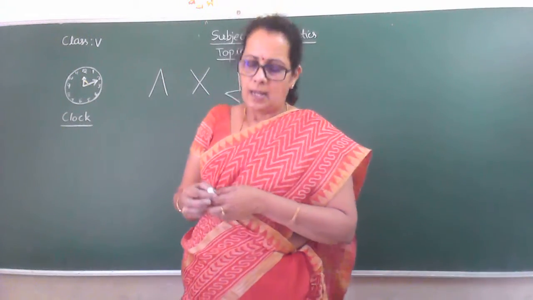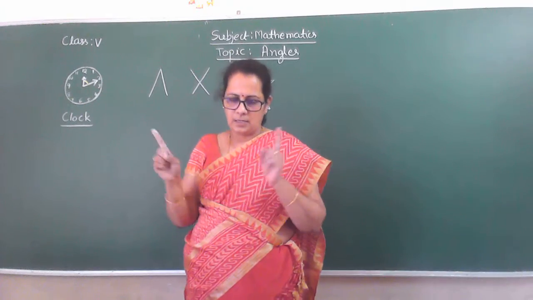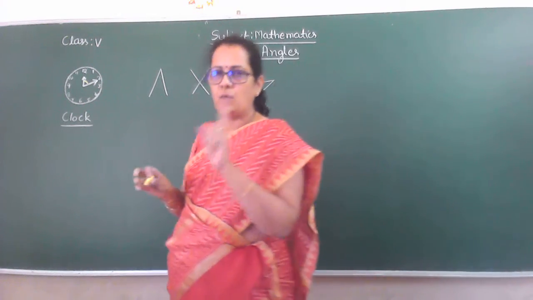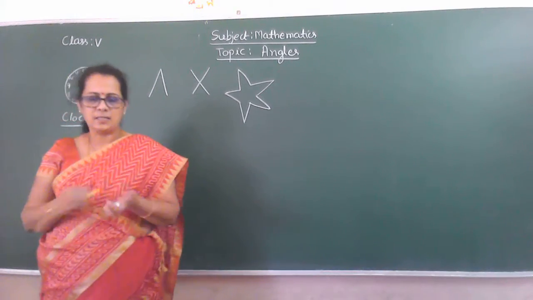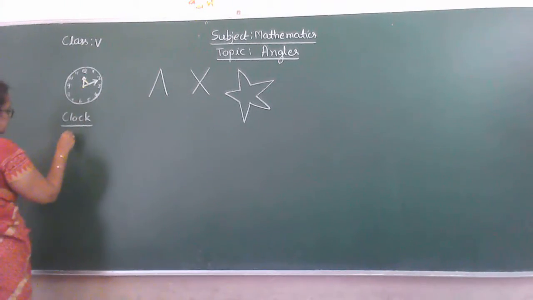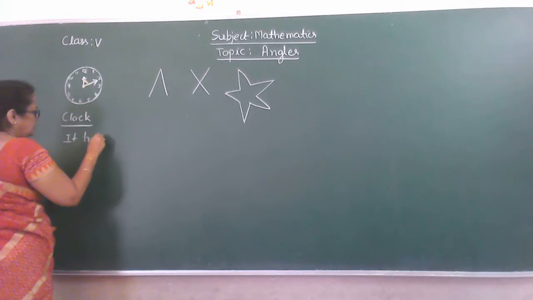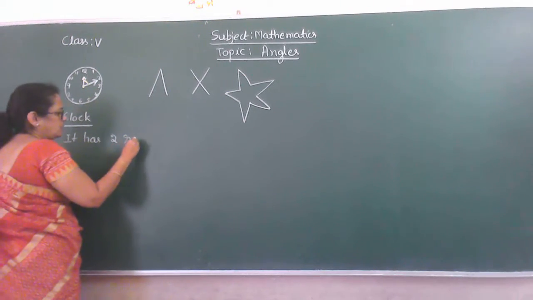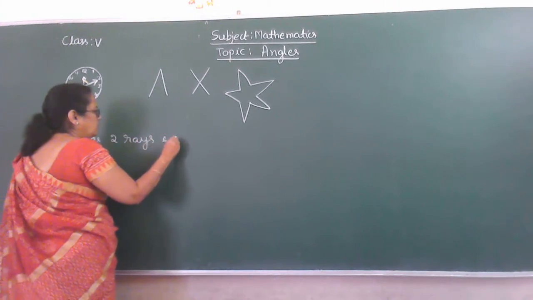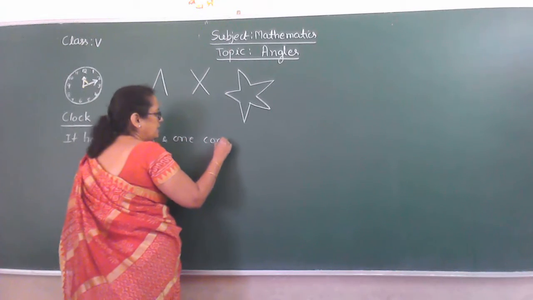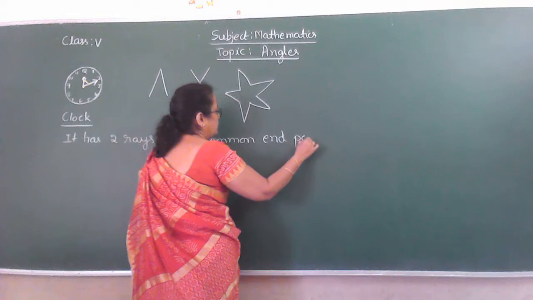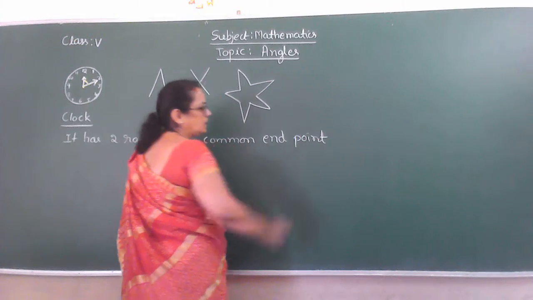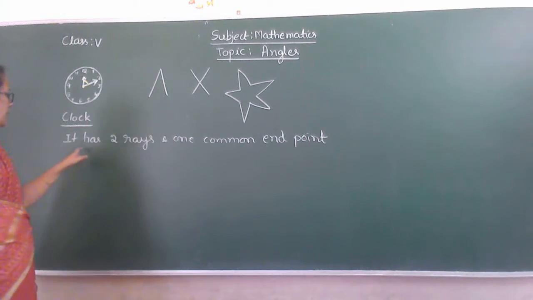So angle is nothing but it has two rays and one common end point. It has two rays and one common end point. That is known as angle.